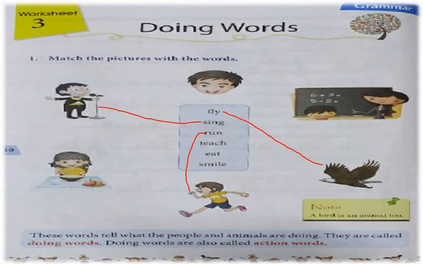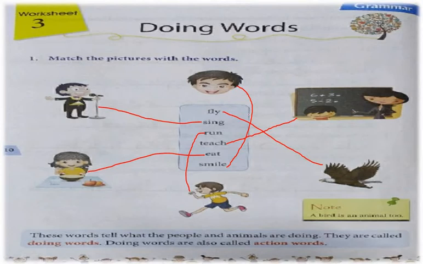Now teach, T-E-A-C-H, teach, teacher. You can see the board and that boy and the teacher. Teacher is teaching. So teach is a doing word. Now E-A-T, eat. See that the girl is eating. Now last word is smile, S-M-I-L-E, smile. See, I am matching it with the boy picture. That face of a boy is smiling.